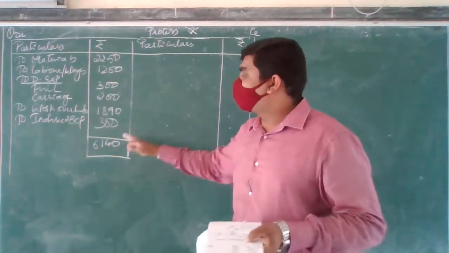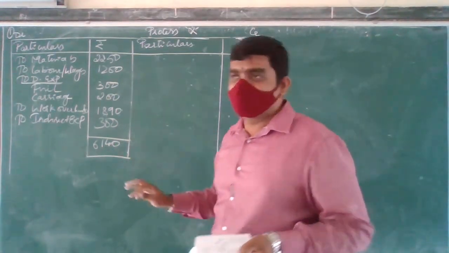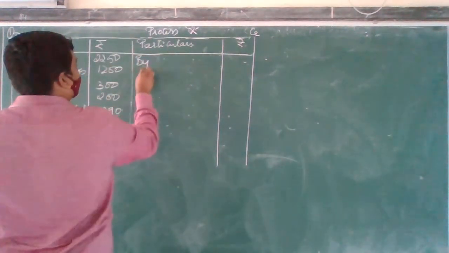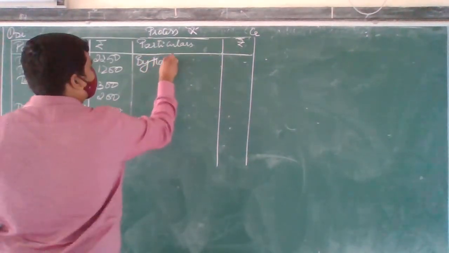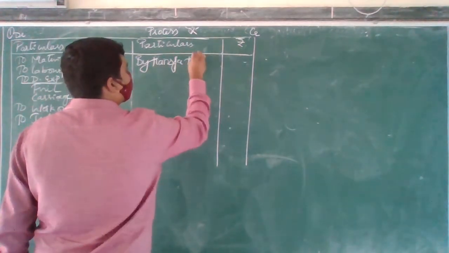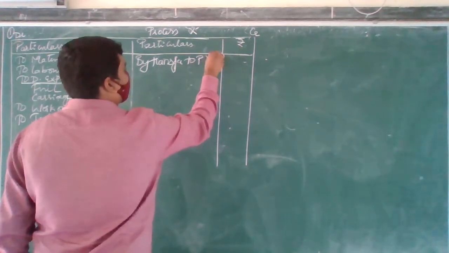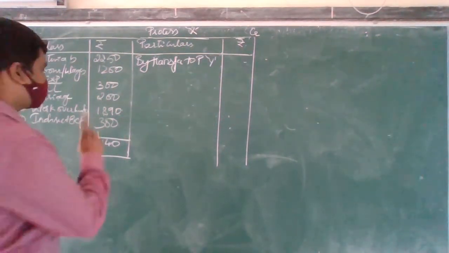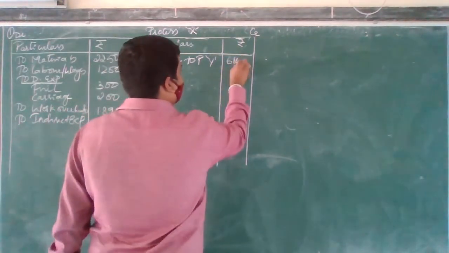So I don't have anything here, so I am going to take this here. Okay, by transfer to process Y. That means the next process, after X comes Y, right? So 6,140.